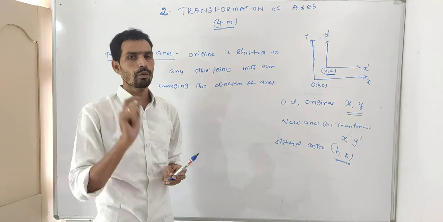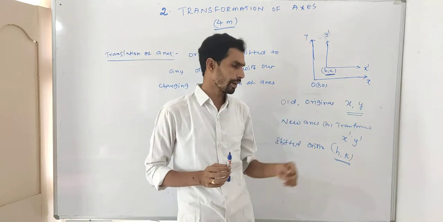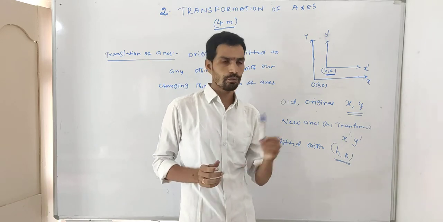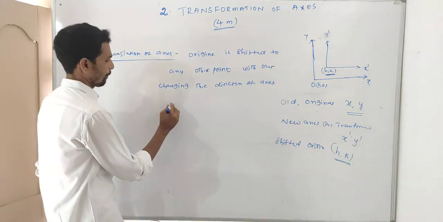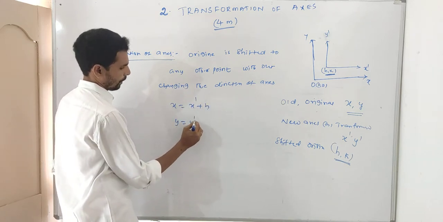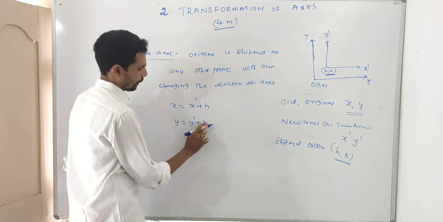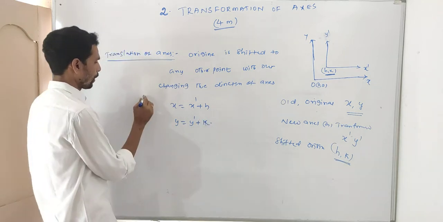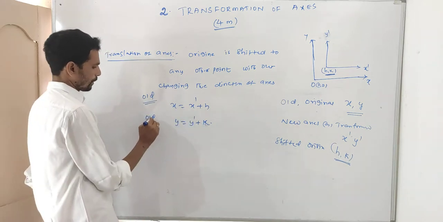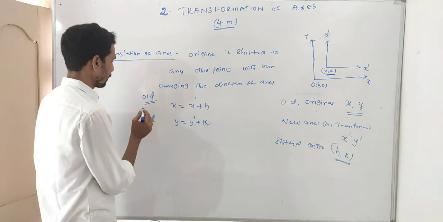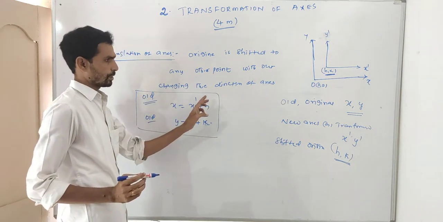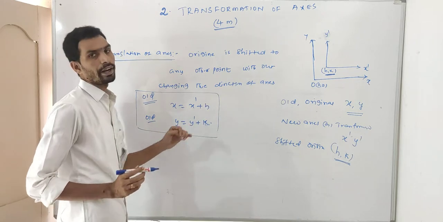Once again, what are the old points? Old points are x, y. New are x dash, y dash. Shifted origin h, k. The formula is: x is equal to x dash plus h. Y is equal to y dash plus k. That is, old x is equal to x dash plus h, and old y is equal to y dash plus k. Once again I will read the formula for old: x is equal to x dash plus h, y is equal to y dash plus k.